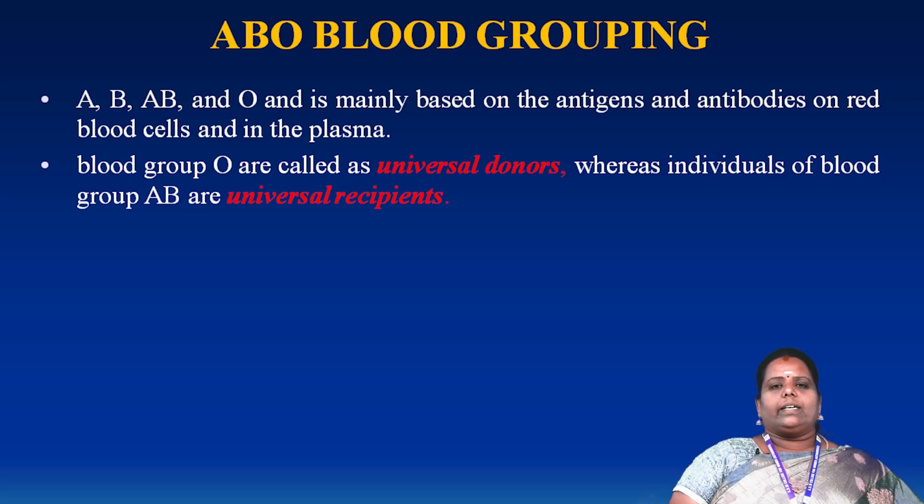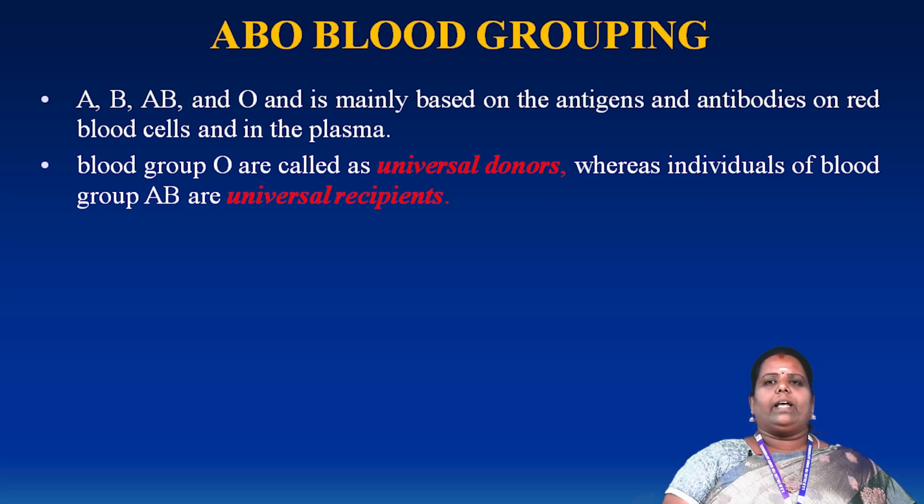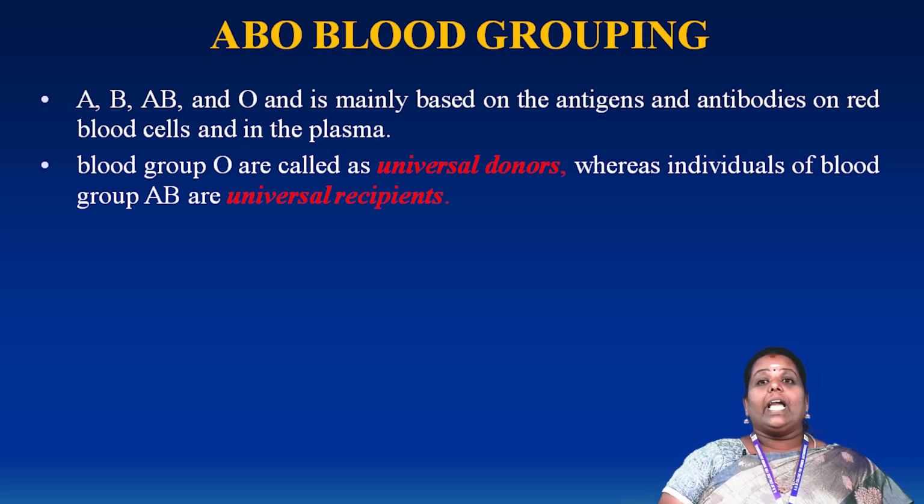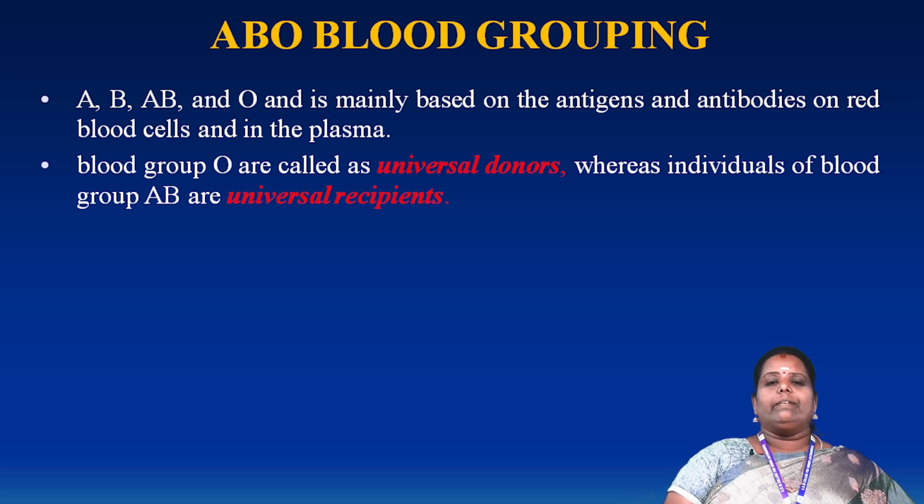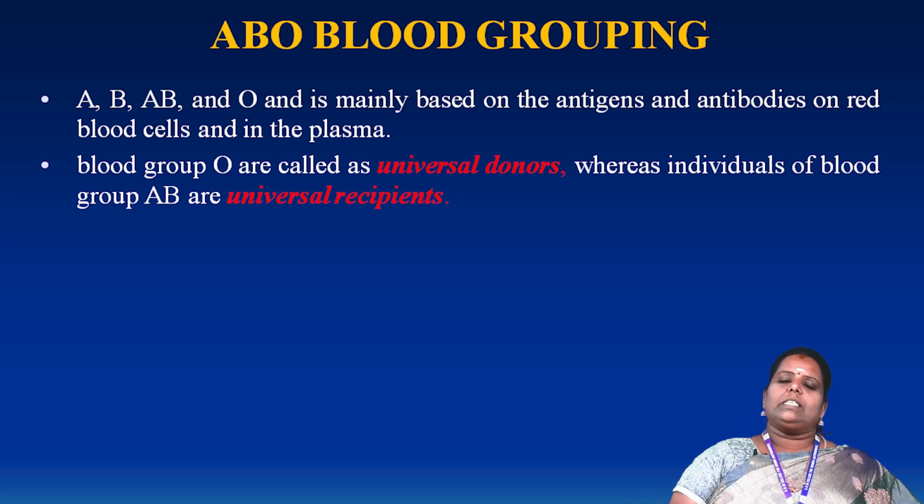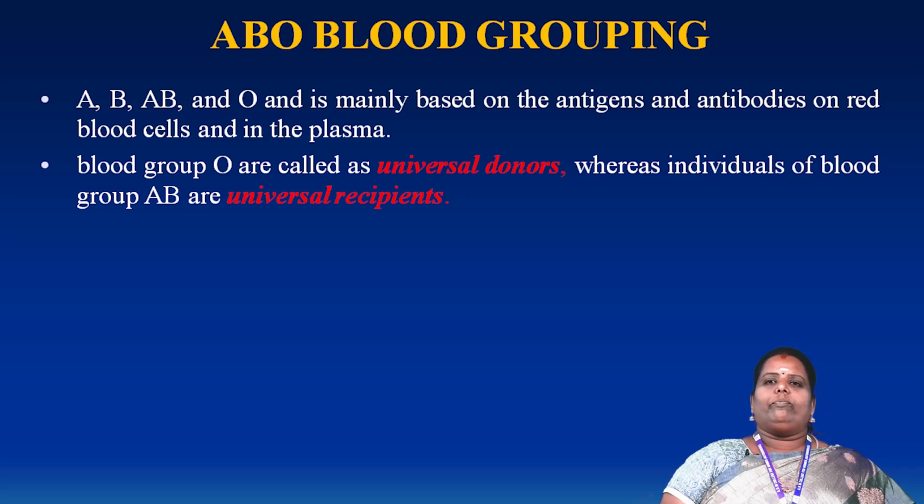What antigens occur in the A blood group? The A blood group has the A antigen and B antibodies. A B blood group person has the B antigen and A antibodies. Normally, an O blood group person is called a universal donor and an AB blood group person is called a universal recipient. Why do we call them universal donor and recipient? In taking and giving blood, we have to divide it.